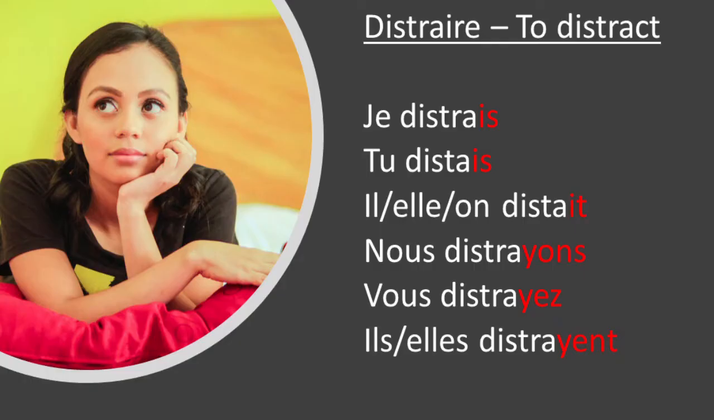Distraire, to distract. For this one we're taking off the RE, and for je and tu we put S on; il, elle, on, put a T on; and for the nous, vous, ils forms, we replace the I with a Y. So for nous, the ending is YONS, which is pronounced yon; for vous, it's YEZ, which is pronounced yé; and ils and elles get YENT on.